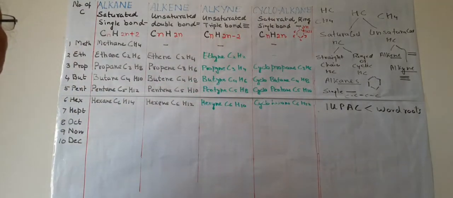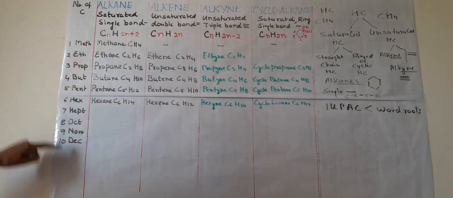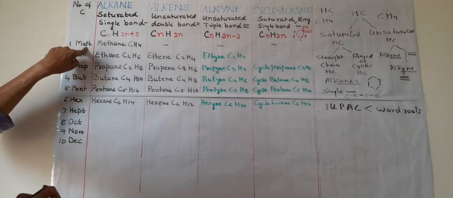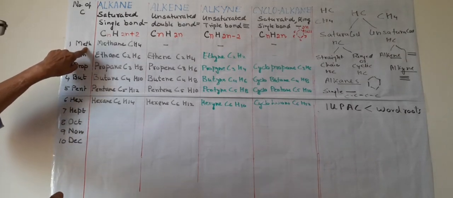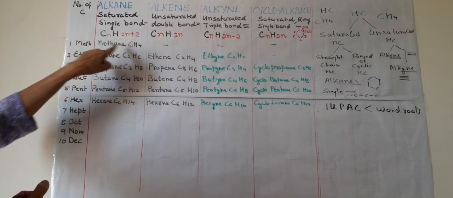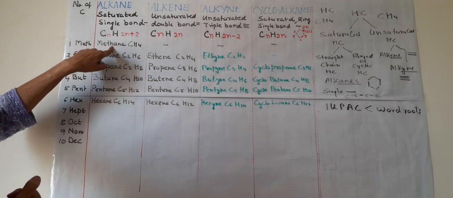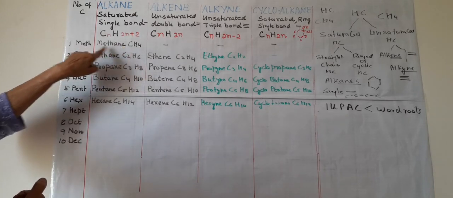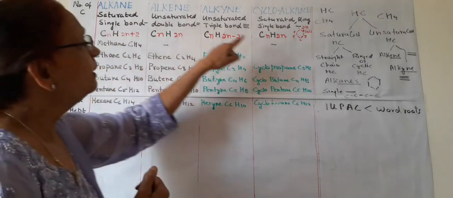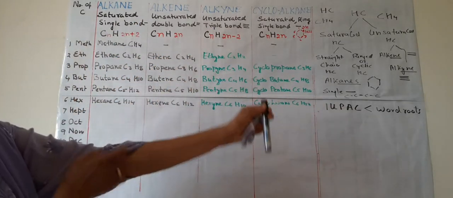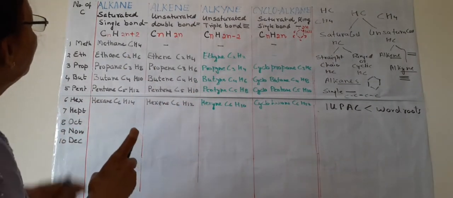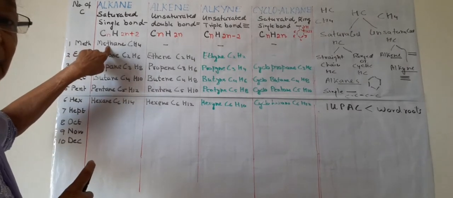Here it is written. So these are word roots. If the number of carbon atoms is 1, the compound starts with meth, like methane. Only one carbon atom is there, so we call it meth and then ane. If only one carbon atom is there, it may be an alkane, alkyne, alkene or any other compound, but we start it with meth.